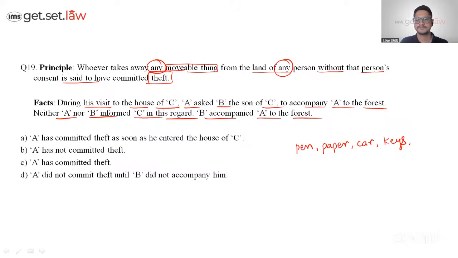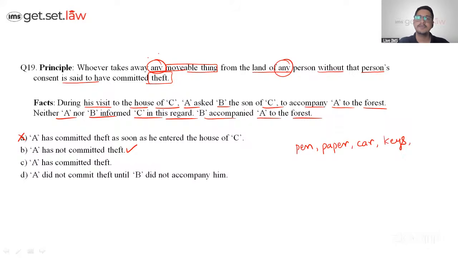Got it all? Understood? Now, Sanjana is saying A. Sanjana, you are saying A has committed theft as soon as he entered the house of C. How? We don't have any facts about that. We don't even know about his intent. So A can't be the answer. Now there is a debate: Sir, this doesn't look like theft, so can it be B?